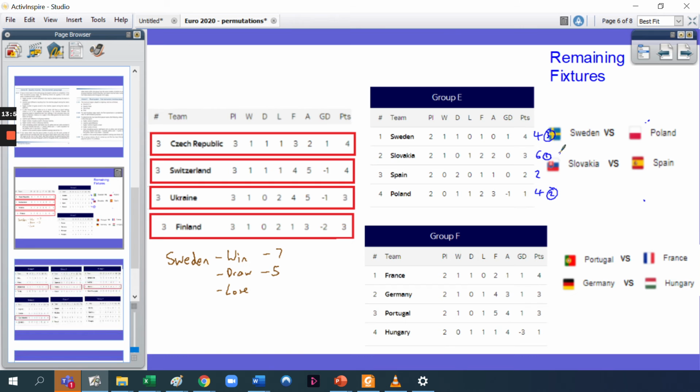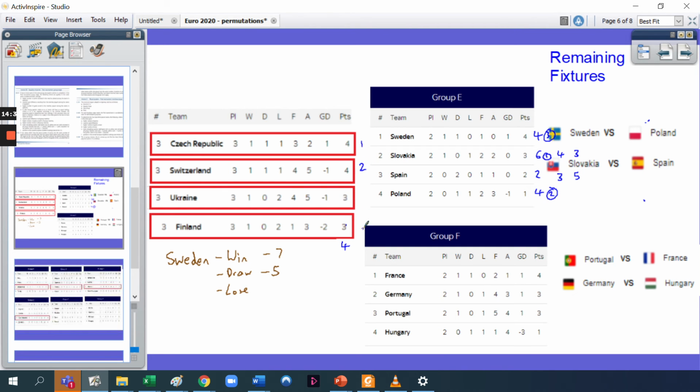So if Slovakia win. If it's a draw, then they'll be on 4 and they'll be on 3, and you can see what happens over there. You need to have a look at the results between Slovakia and Sweden as well. And if Spain was to win, then Spain would be on 5, Slovakia would be on 3, and so the worst case scenario for Sweden is they'll be on 4 points. Now, because 4 teams have already played their games, Sweden would be on 4 points, and it doesn't even matter what happens in this group at the moment, but they know that they're going to beat this team and this team. So the worst that they could come out is 4th.